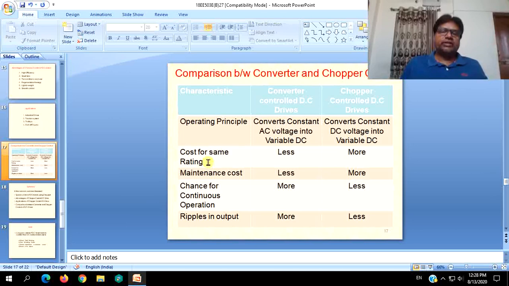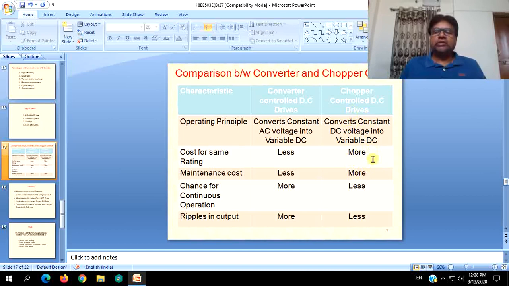When the constraint is cost, we have to compare the same rated DC drives in both the cases. Cost of single phase converter drives will be less when compared to chopper drives.